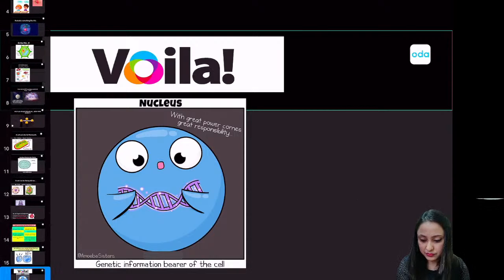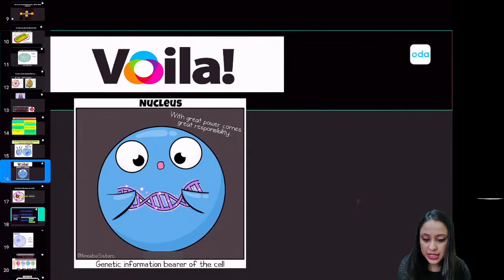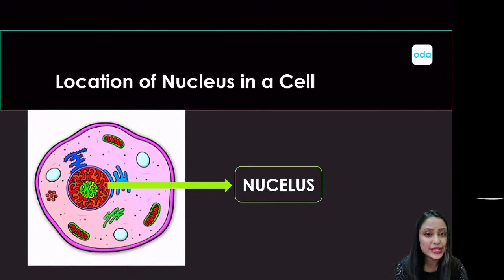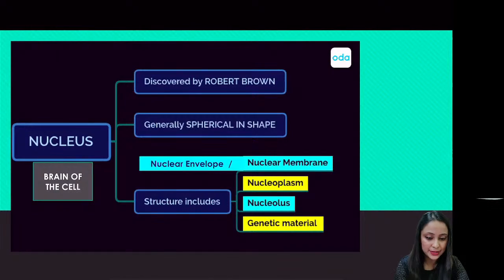Let's move on. Now, where is the nucleus exactly located in a cell? So this is just an idea. Don't take it to be a standard. But mostly a nucleus is located at the center of the cell. For most of the cells, not all though, it is located at the center. Plant cells may not have it at the center, but yes, for other cells mostly it is located at the center. Okay, so this is just for your idea. This is where the nucleus is located, right?